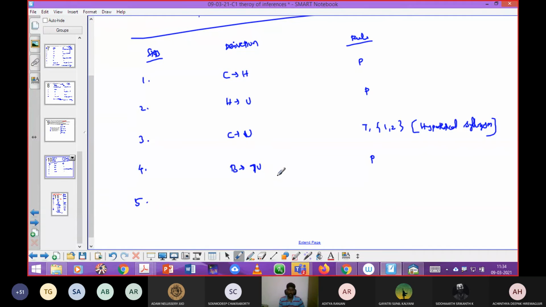Can you try to say? C implies U there, B implies negation U is there. So C implies negation B. Implies negation B. C implies negation B. Yes, C sir. Is it right?